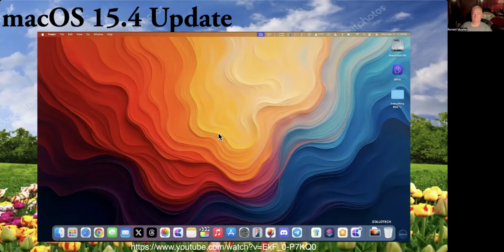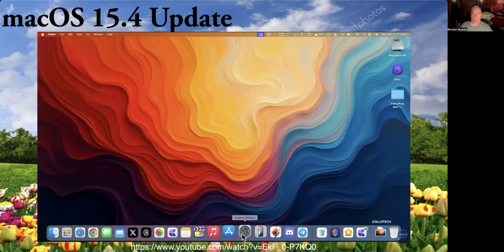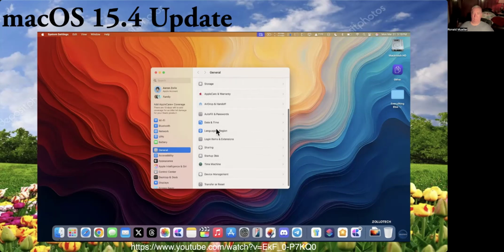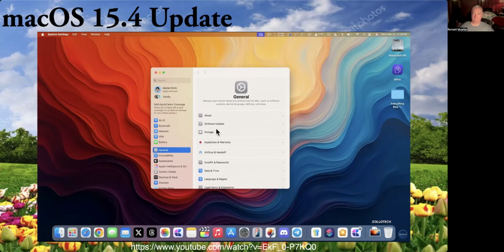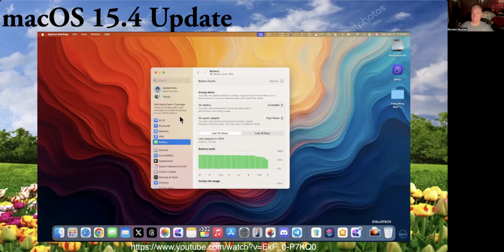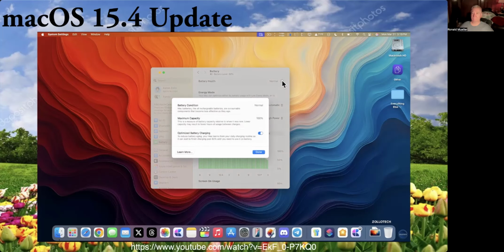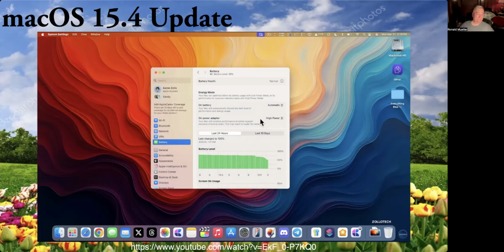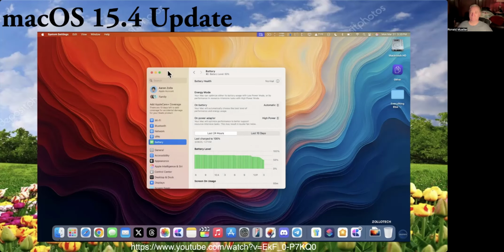As far as performance, it seems to be pretty good. As you'll see, I'm scrolling through using Final Cut Pro, just working on things. It seems to be nice and fast. And battery life seems to be about the same as well. You'll see on this device, battery health is at 100%. I'm using normal battery, and it's on optimized battery charging. On battery, I have it set to automatic for the power handling, but on power, I usually use high power. So this is just incredibly fast on this update. I've really noticed no difference whatsoever.